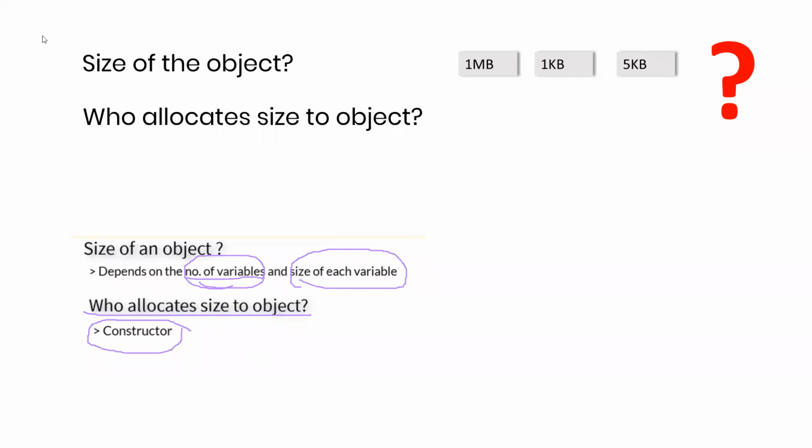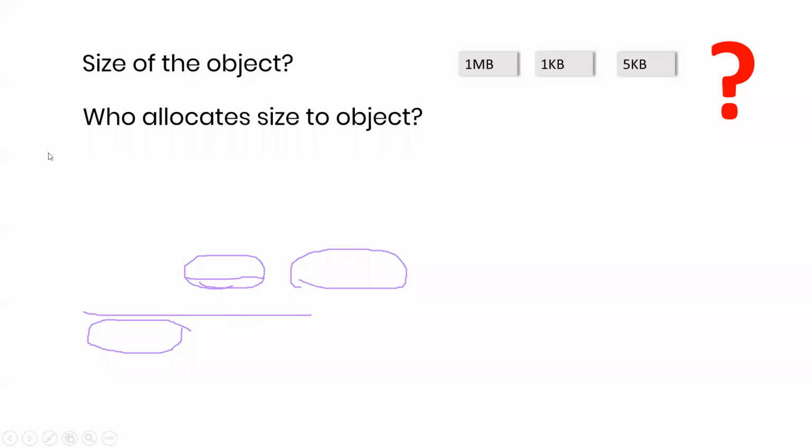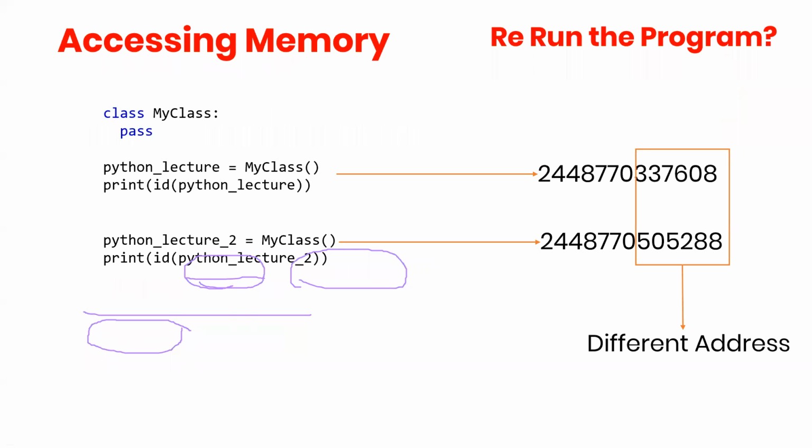Let me see if I can go back without showing the answer. Okay, this was the program. Let me check the chat. This was the program. Print my class.